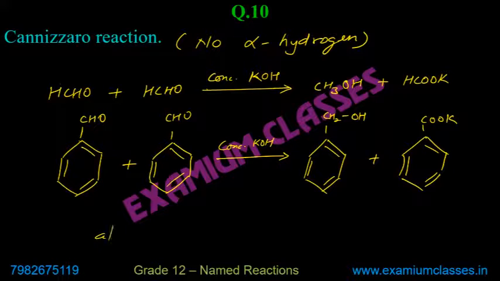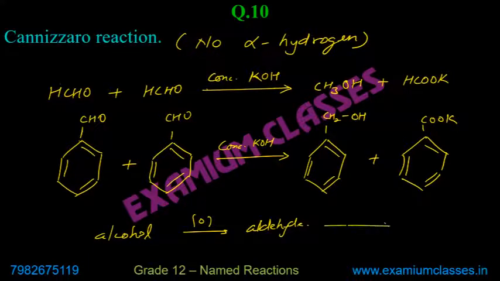I have already told you to remember all these things: alcohol, oxidized, aldehyde or ketone, depending on where the OH group is, and then again oxidized, then acid. So if it is aldehyde to alcohol, it is reduction, okay? The other one is oxidation.